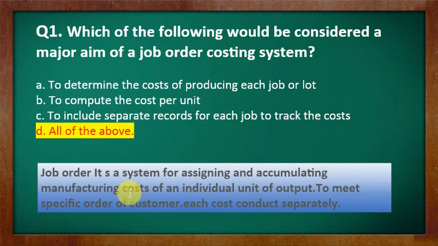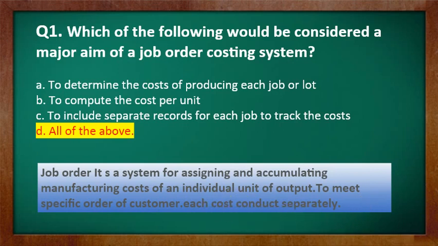That also we need to remember. So this method is used in the manufacturing department of a particular good. Here this method is also known as specific order costing method. Basically this method is used to calculate the cost of an order. That order is specific, on the demand of the customer, to meet the specific order, as I mentioned here. And one more very important feature of this method is that each cost is conducted separately.